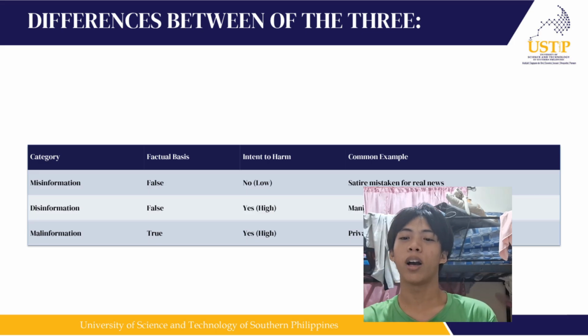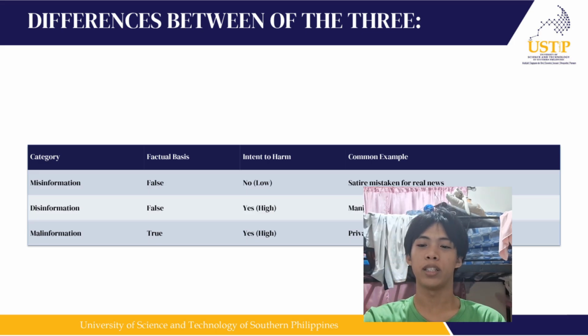Here, I'm going to give you common examples of these three. Misinformation is satire mistaken for real news. Disinformation is manipulated political propaganda. And lastly, malinformation is private emails leaked for damage. It's kind of like blackmail or something like that, you know?